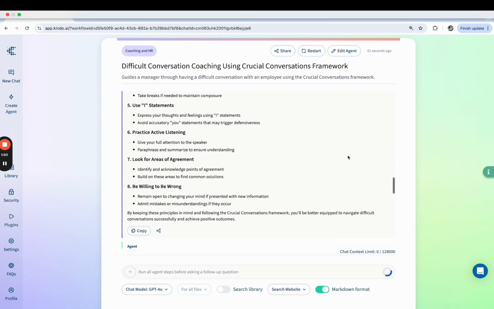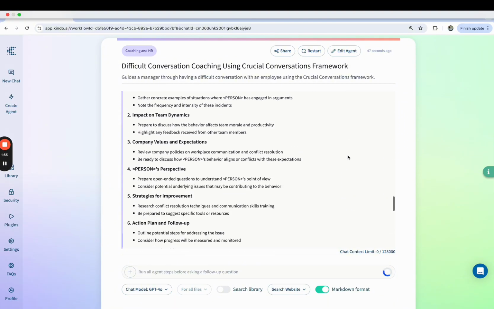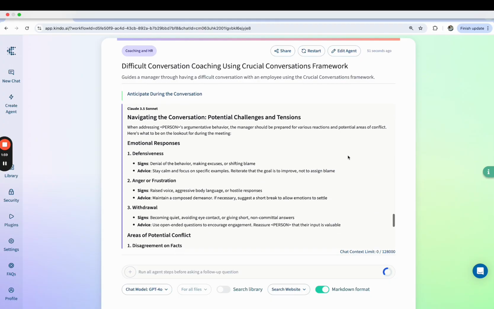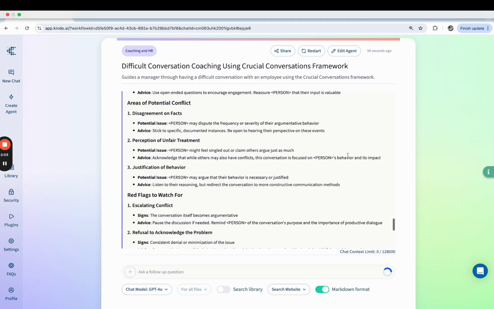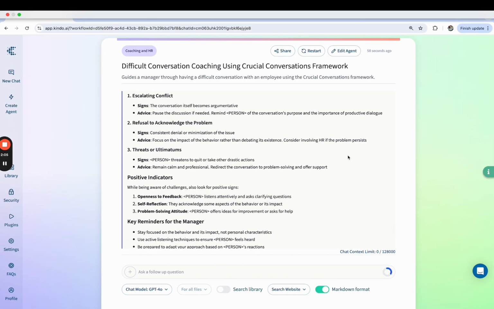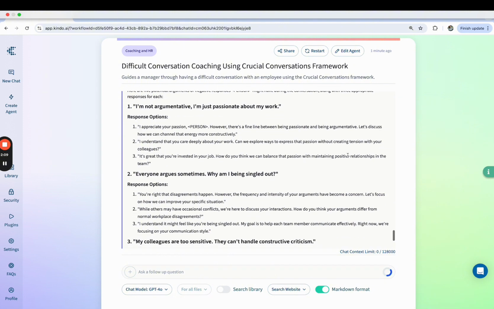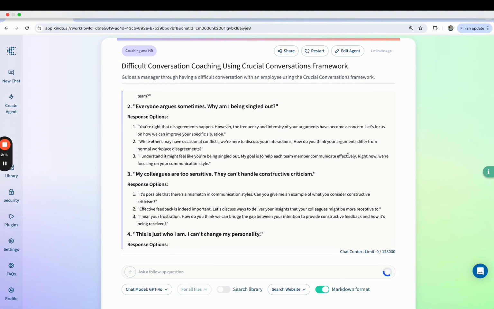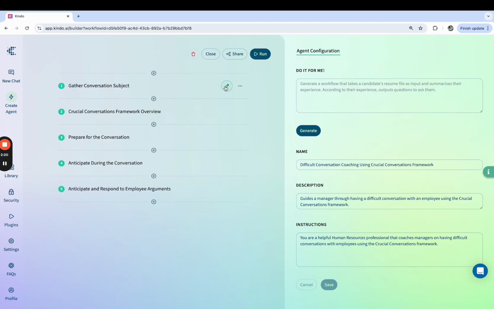And what's really kind of cool here is, and I'll get to this in a little moment, it's actually going to give whoever's running this agent some possible responses that the employee might have in the moment, and give whoever is having the conversation some possible ways to answer those responses within the framework.